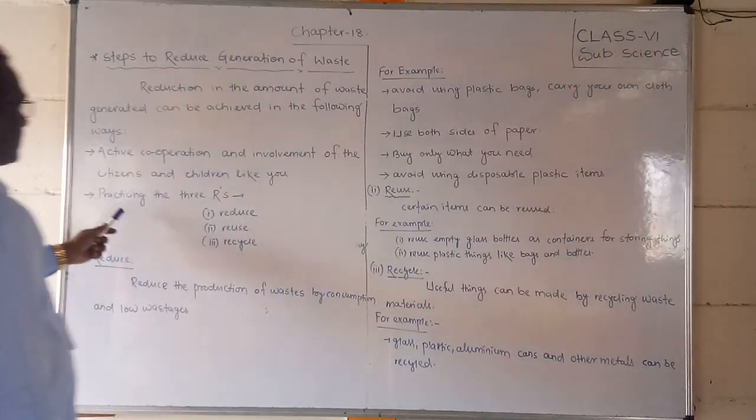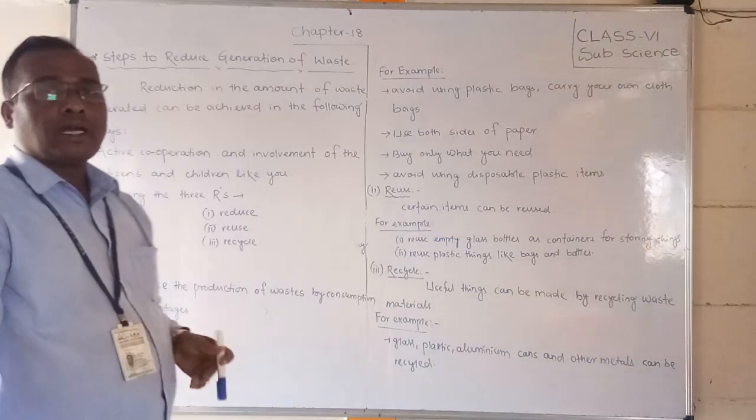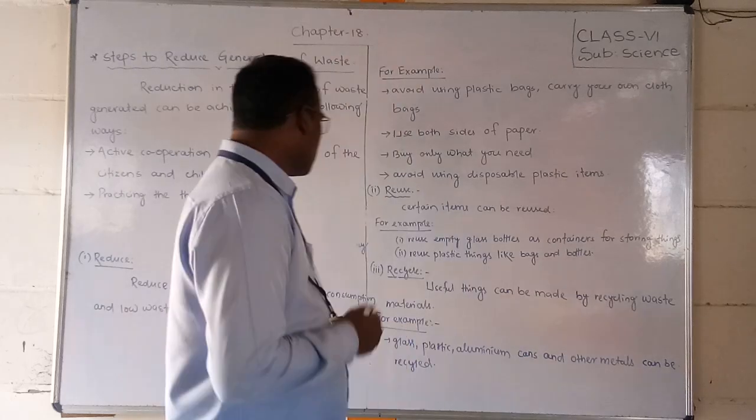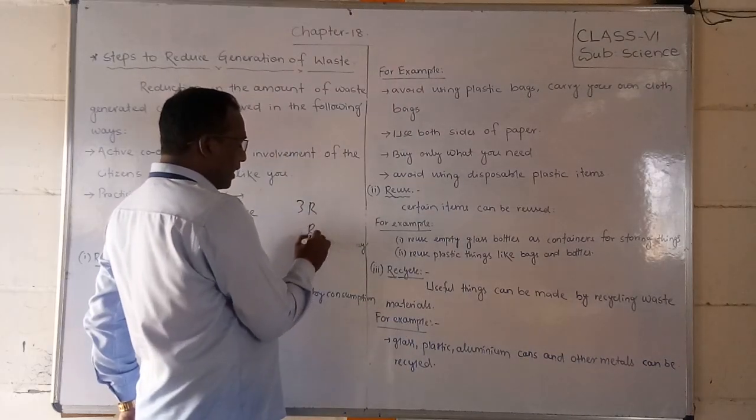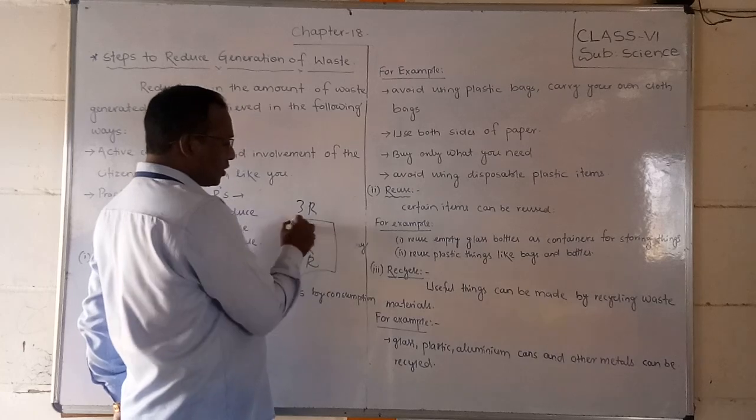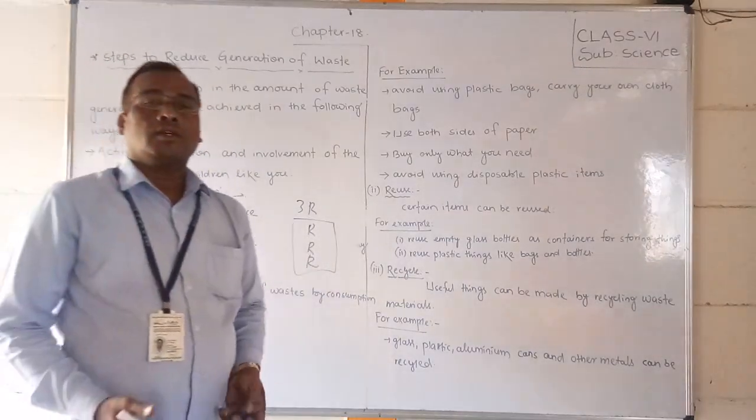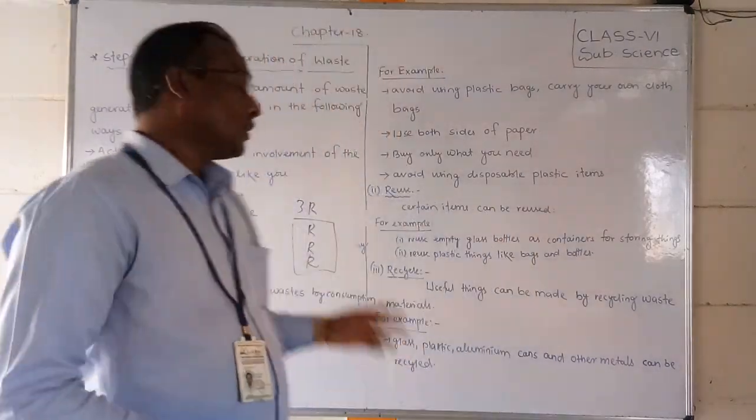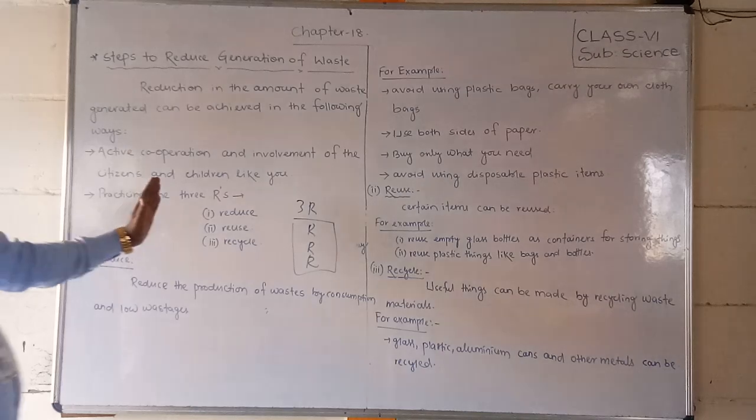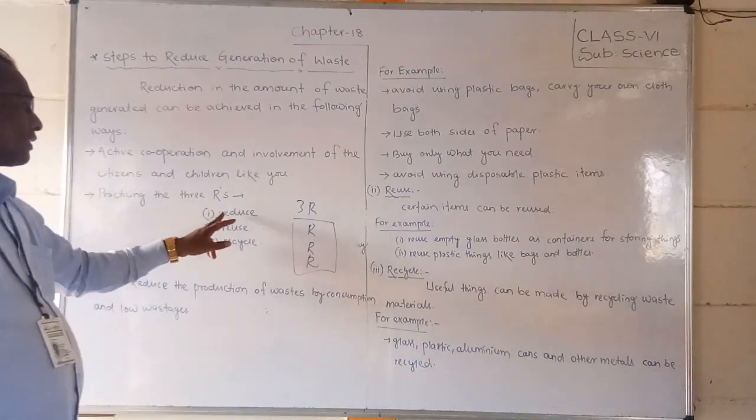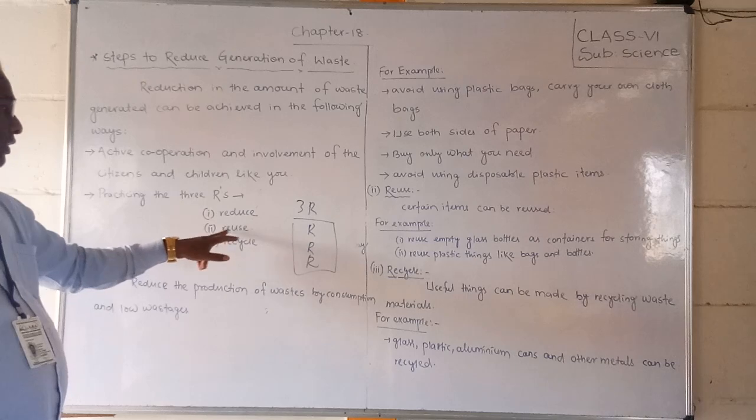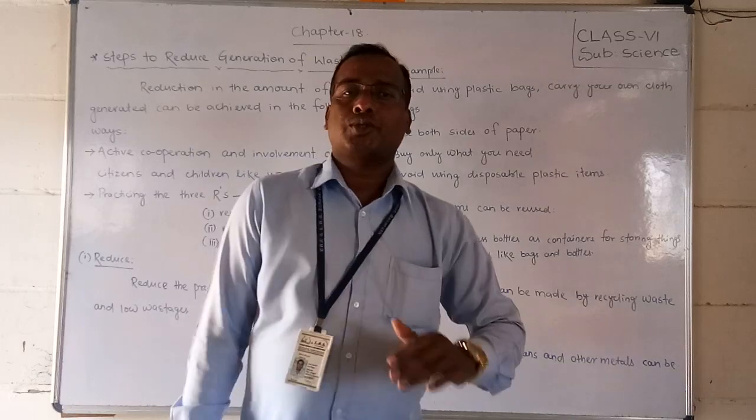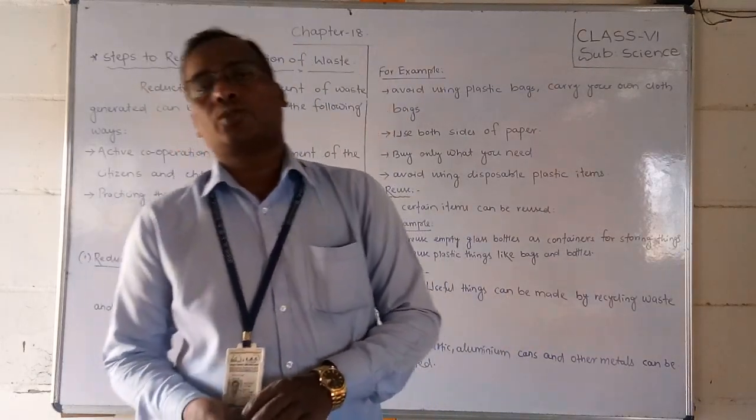The second thing is practicing the 3 R's. Do you know these R's? In the English alphabet, R, 3 R's. How many R's, students? 3 R's. What is that? One is reuse, recycle, reduce. These 3 R's we are using. That's why it is called R for reduce, R for reuse, R for recycle. So what do you mean by reduce, recycle and reuse?